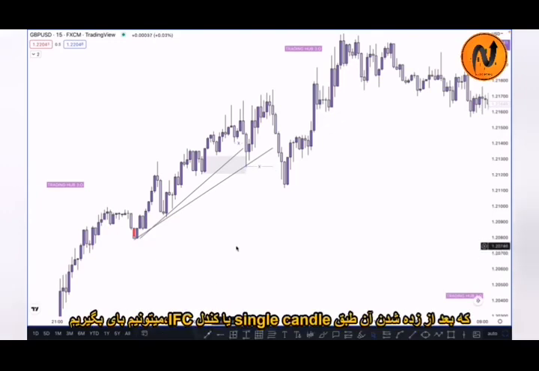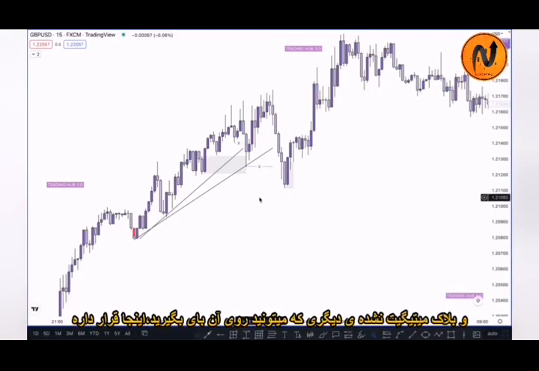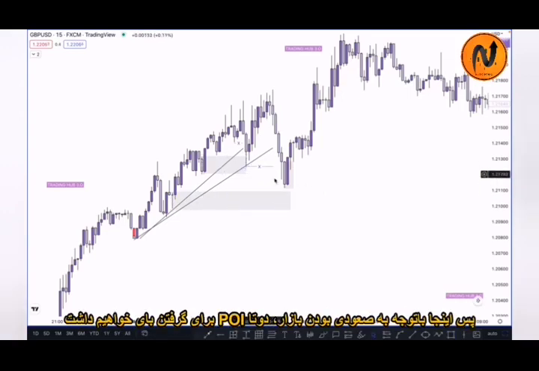So once market takes out this low, we can buy here based on the single candle mitigation, based on the IFC candle. You can simply buy on this because this is our single candle order block, as the market took out the inducement. After taking out the inducement, we can buy here, and one more position is possible here if market taps on this unmitigated order block, correct? If market taps here, we can also buy here, right? So these are the two POIs where we can buy for the upside, because market momentum is bullish. First one is here and second one is here, right?